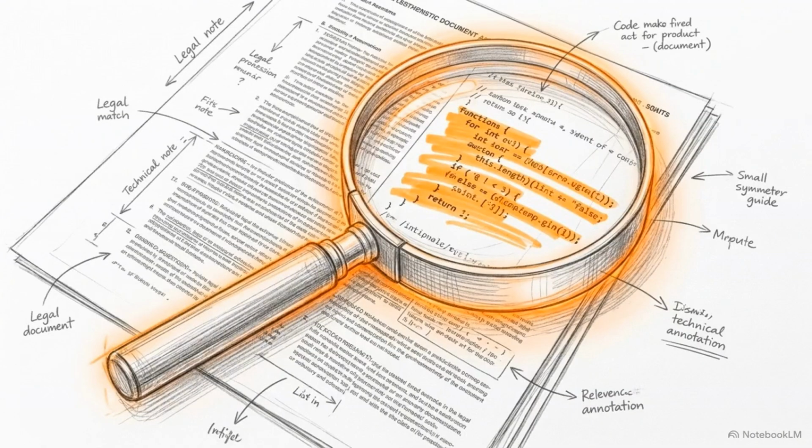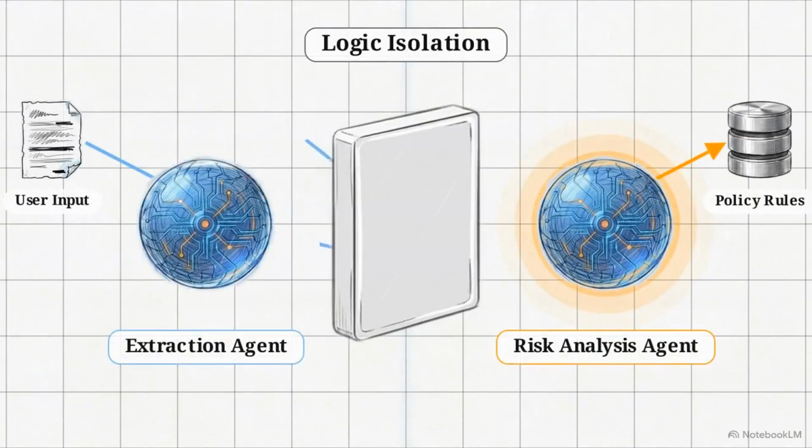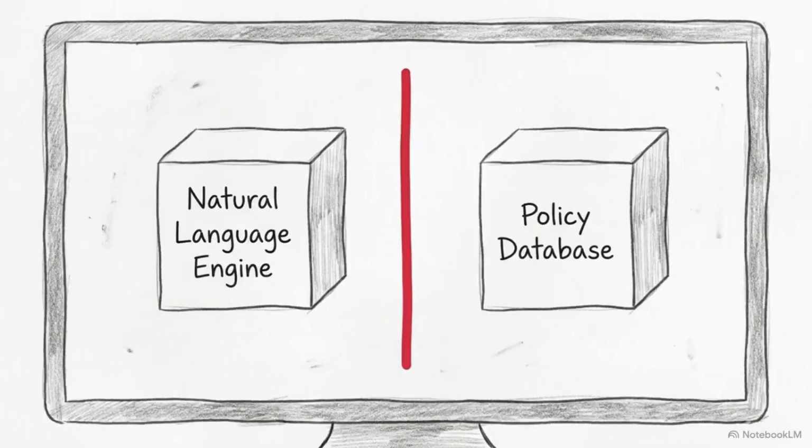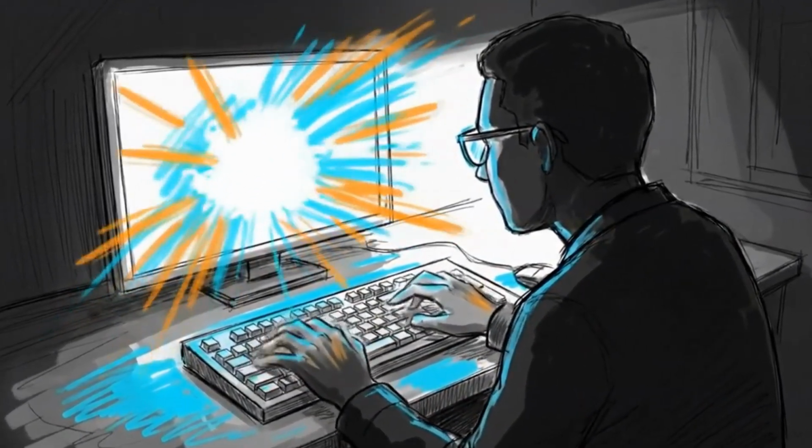Downstream, we introduce our second AI persona, the risk analysis agent. This agent operates as an independent, isolated LLM auditor. It reads the verified JSON against the retrieved policy rules with a single objective: hunt for hidden financial traps. By physically isolating these AI personas within the graph, we prevent the cross-contamination of logic. The natural language engine is architecturally blocked from inventing or hallucinating policy rules. We can prove these precise safety constraints by running a real-world, high-stakes medical scenario directly through the newly built system.